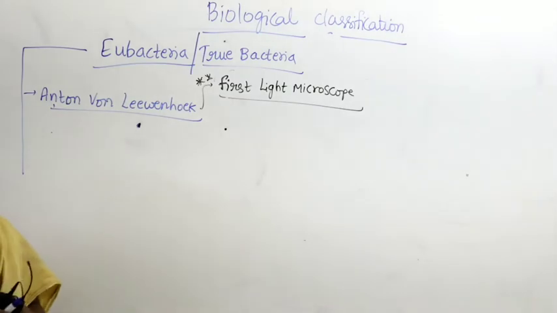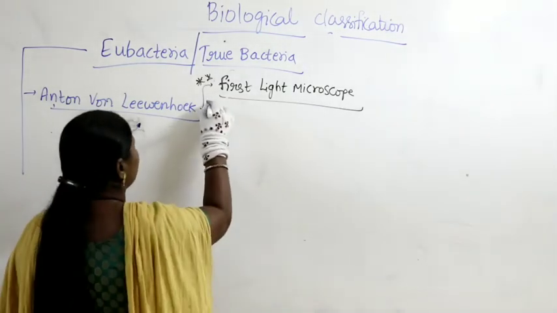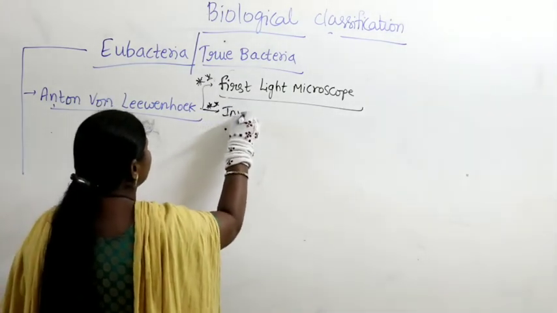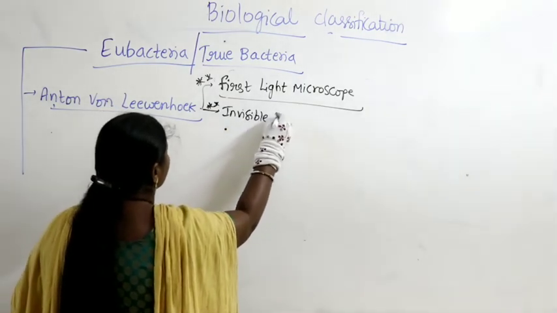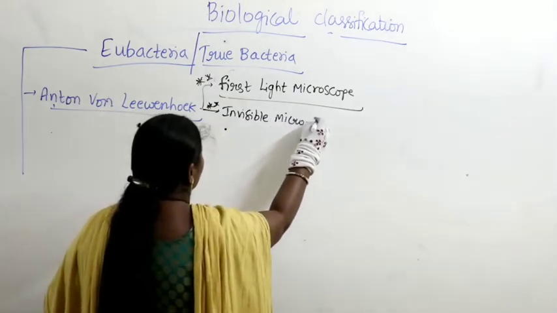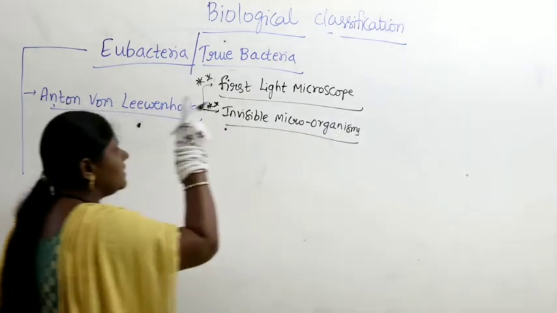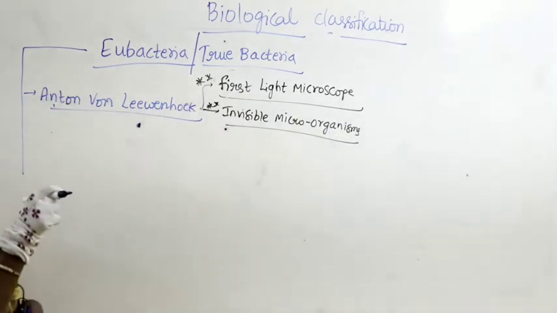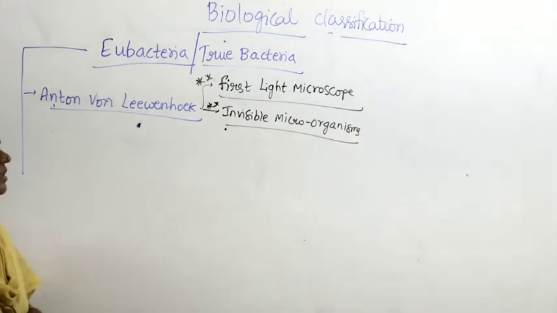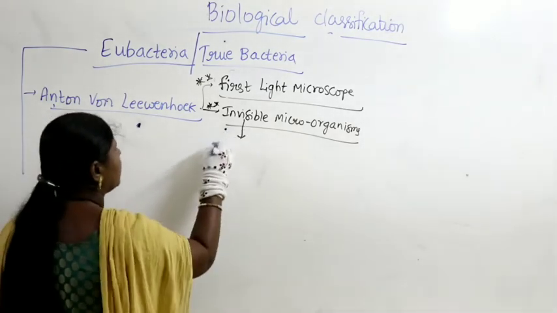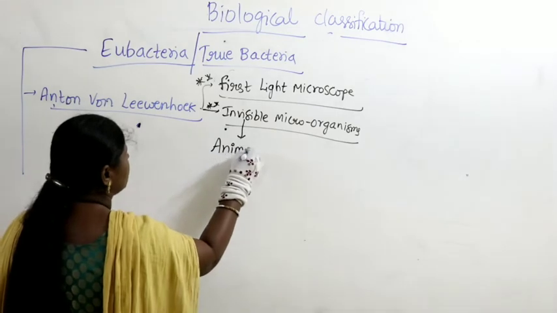With the help of this, he saw and proved to the world that invisible microorganisms exist in nature, and he found them on the surface of animals, which he called animalcules.